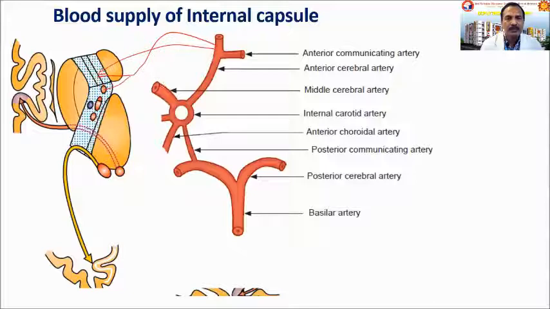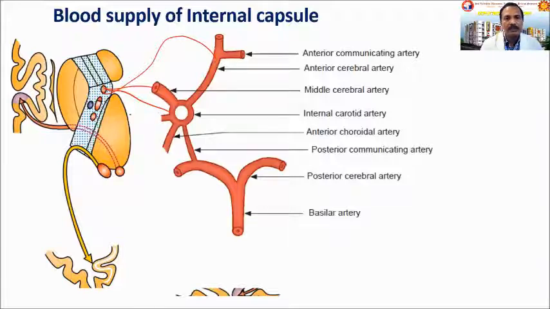And from the middle cerebral, one branch to the anterior limb. So three branches like that. Again, the same recurrent artery of Hubner is supplying the genu. Middle cerebral artery supplying the genu. Direct branch from the internal carotid artery supplying the genu. So those are the three branches supplying the genu.